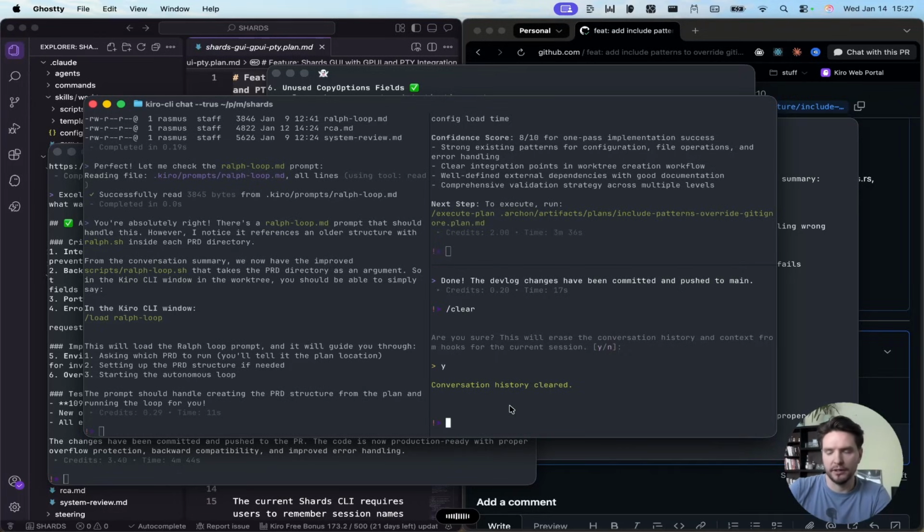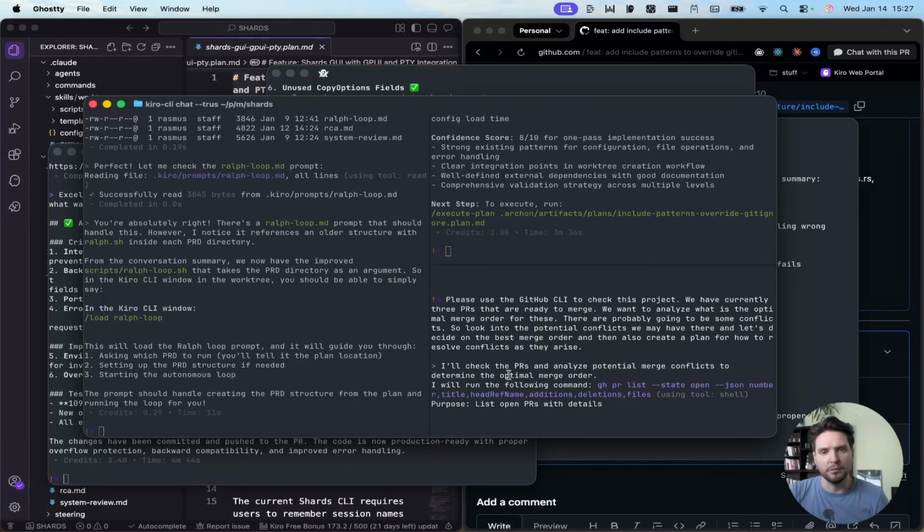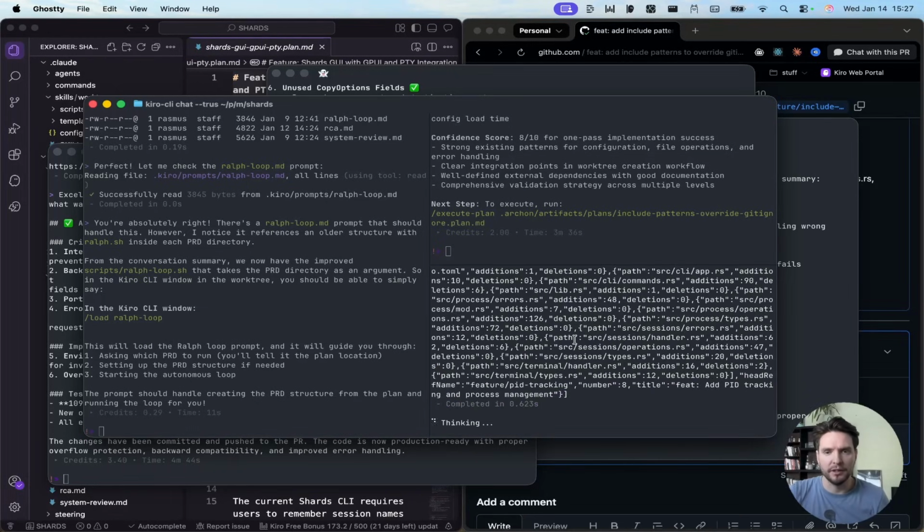We have currently 3 PRs that are ready to merge. And we want to analyze what is the optimal merge order for these. There are probably going to be some conflicts. So look into the potential conflicts we may have there, and let's decide on the best merge order, and then also create a plan for how to resolve conflicts as they arise. So that's really it. I'm not going to dig too much into each conflict. I know that there's going to be some small conflicts here, but probably nothing major.